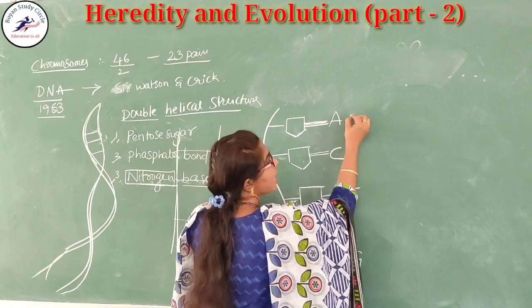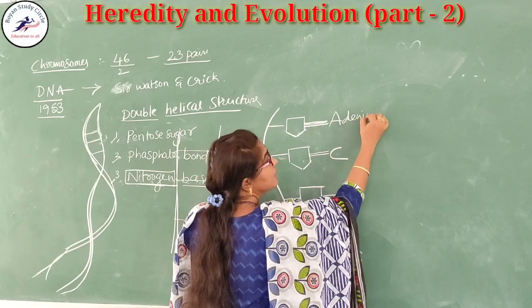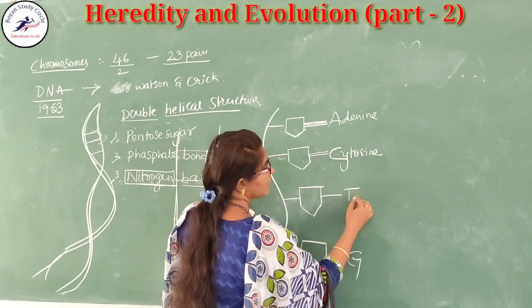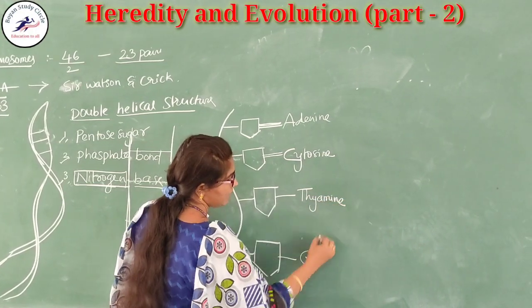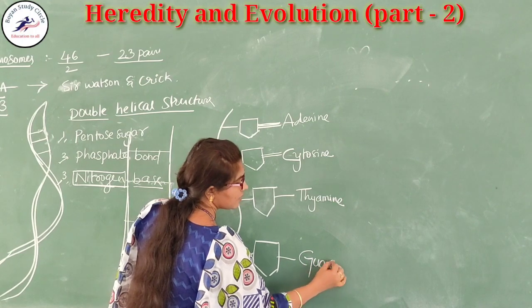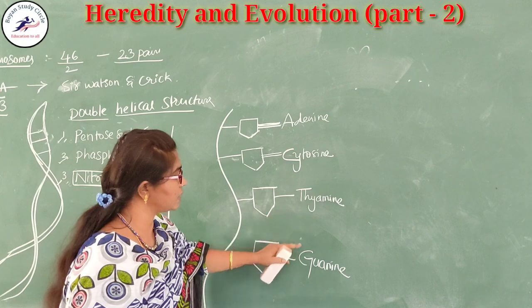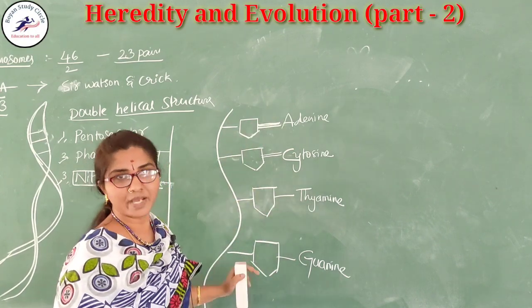Okay, so I am writing here adenine, cytosine, thymine and guanine. So these are called the nitrogen base pairs.